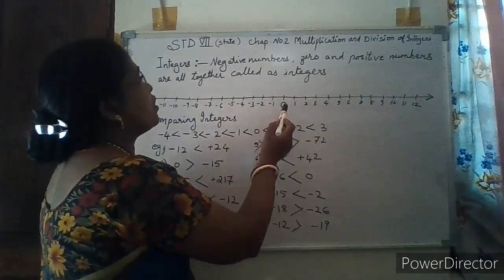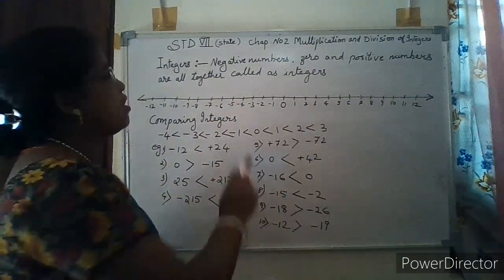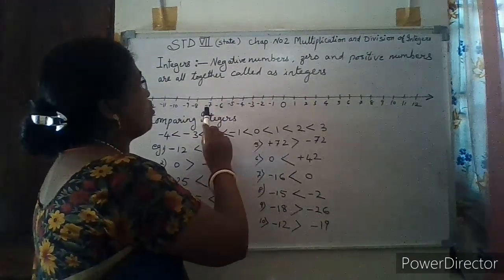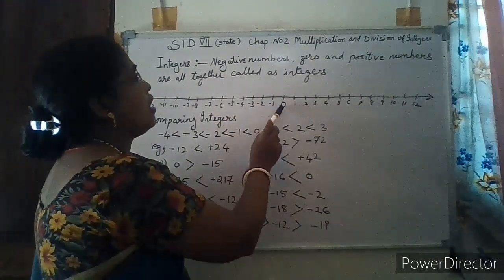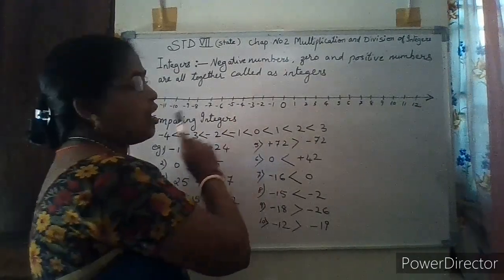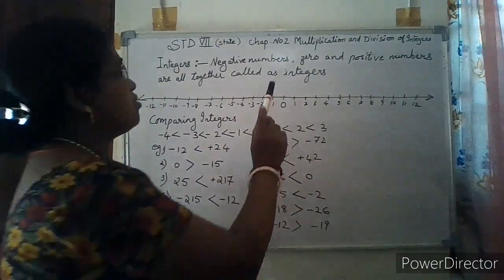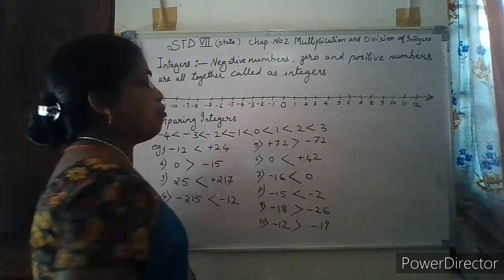One more. When we compare 0 with negative numbers, negative integers are always smaller than 0. 0 is greater than all negative numbers. 0 is smaller than all positive numbers.